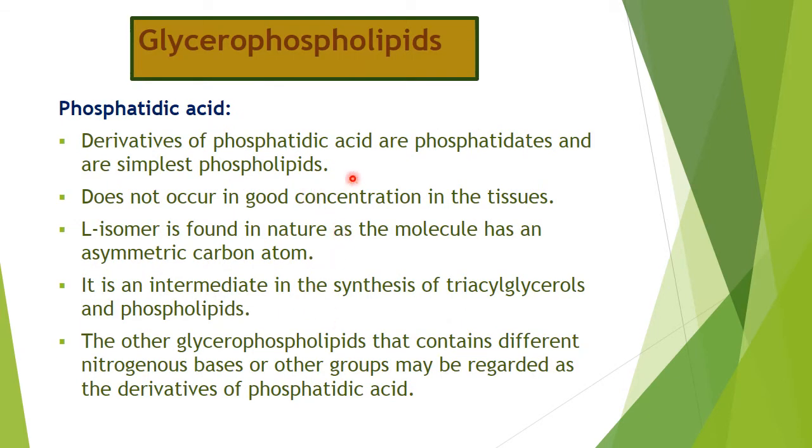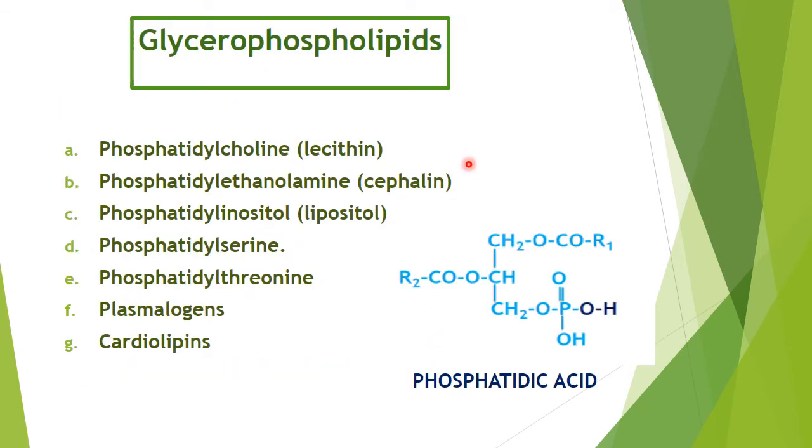Then the derivatives of phosphatidic acid are phosphatides and simple phospholipids. It does not occur in good concentration in tissues. The L isomer is found in nature, as the molecule has an asymmetric carbon atom. It is an intermediate in the synthesis of triacylglycerol and phospholipids. The other glycerophospholipids that contain different nitrogen bases or other groups may be regarded as derivatives of phosphatidic acid. All are derivatives of phosphatidic acid.